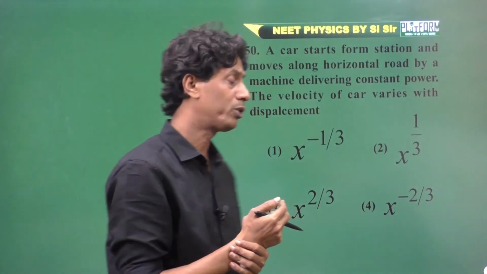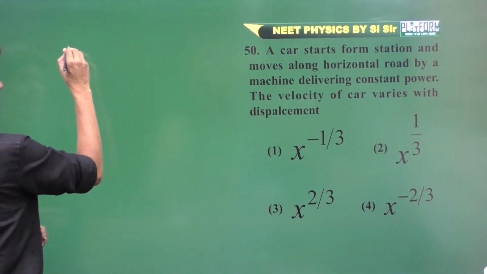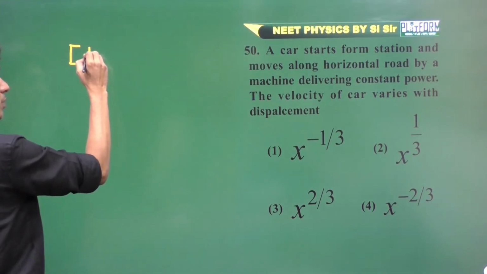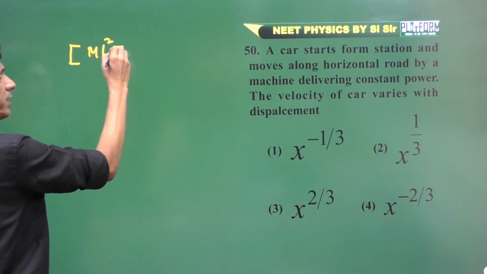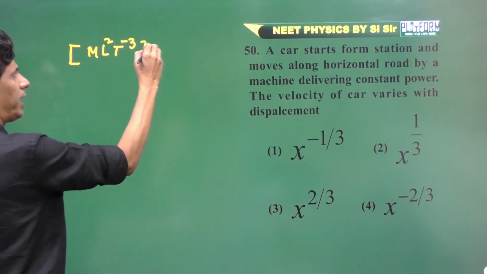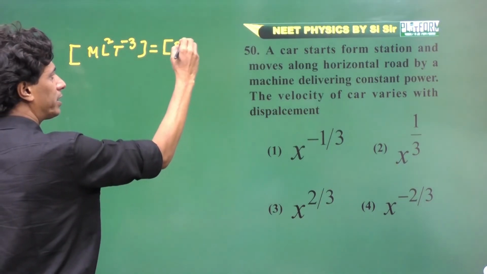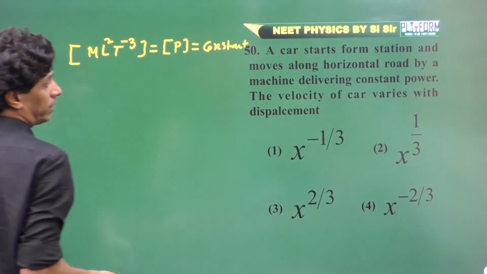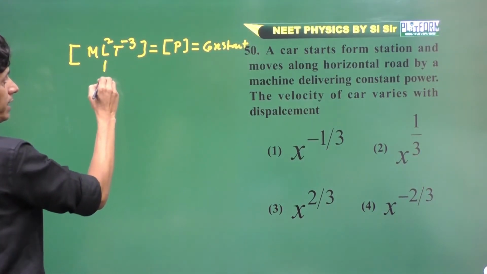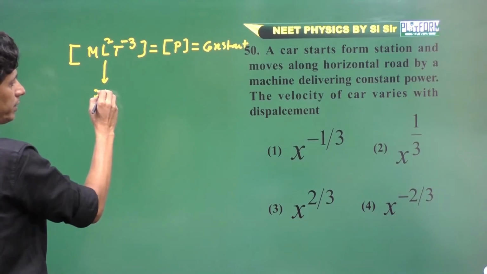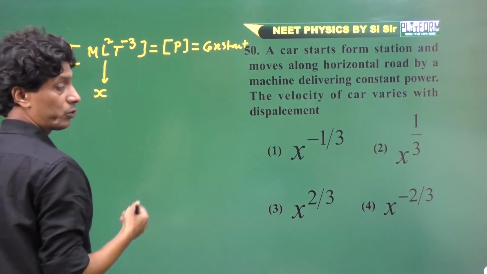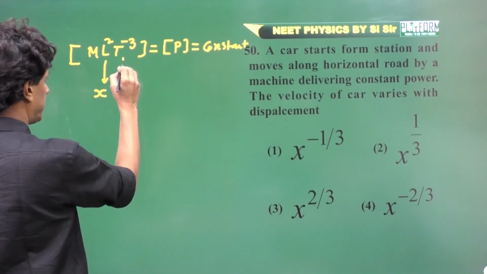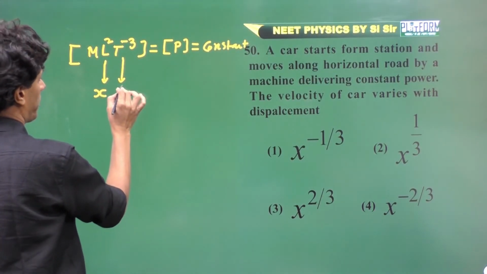So my recommendation: use dimensional analysis. The dimension of power is M L square T to the power minus 3, and it is equal to P, which is given as constant in the problem. Here capital L corresponds to displacement, whereas capital T corresponds to time.